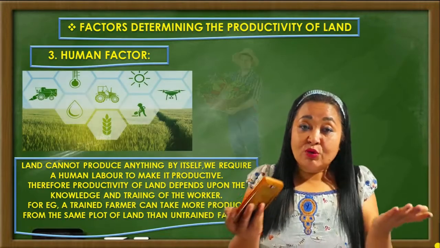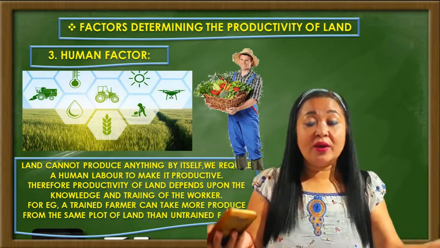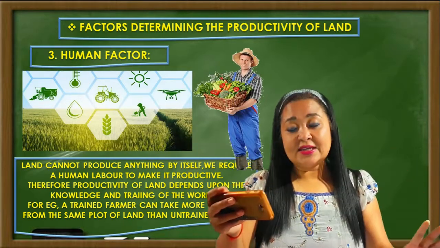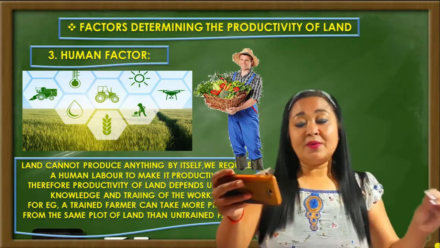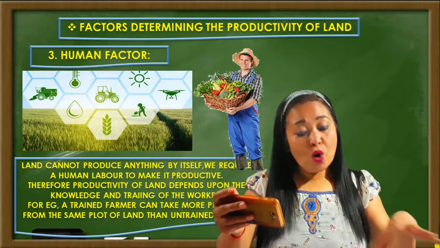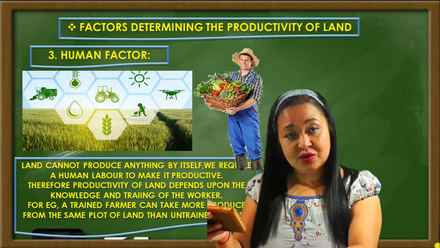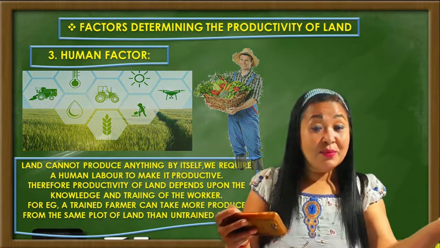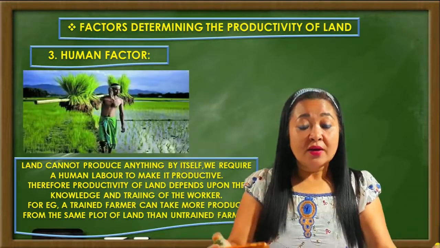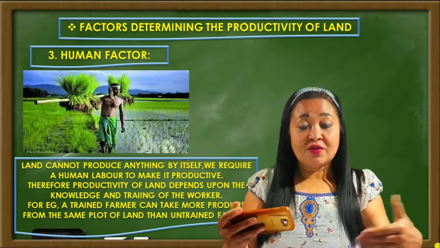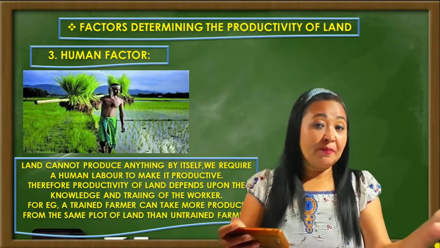Suppose a farmer is more knowledgeable and has a lot of knowledge about what he is doing. If the farmer is trained, then what happens? A trained farmer can take more produce from the same piece of land than a farmer who is untrained. You understood? More produce means you can get more output from the same piece of land compared to the untrained farmer.